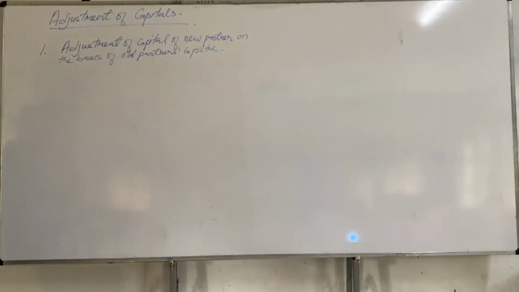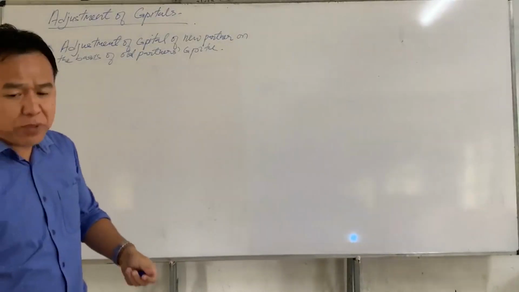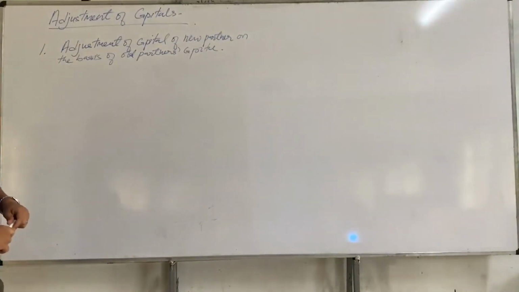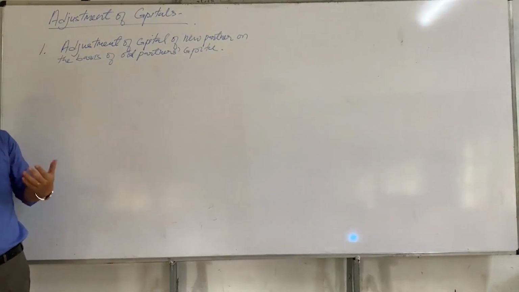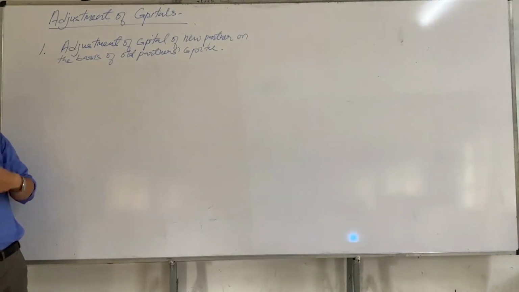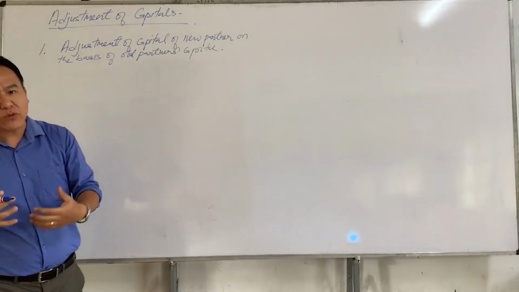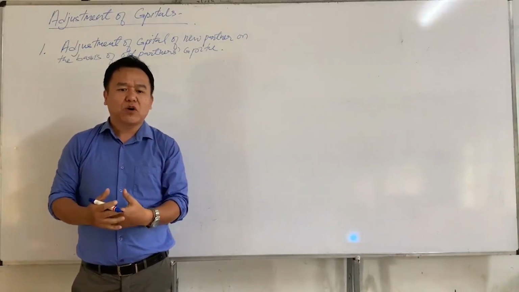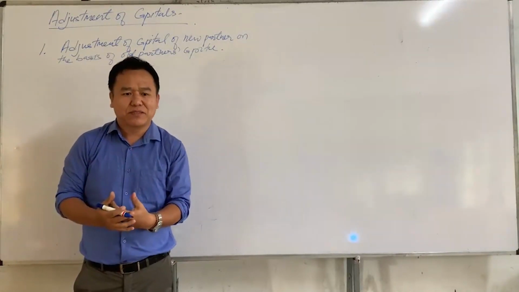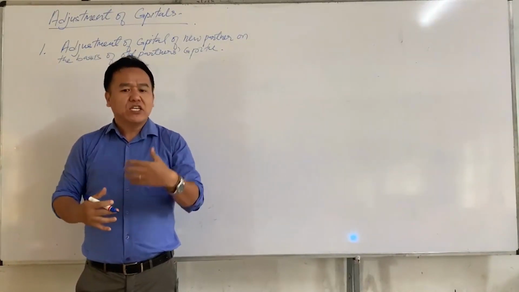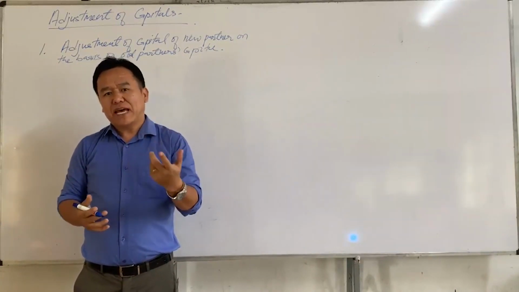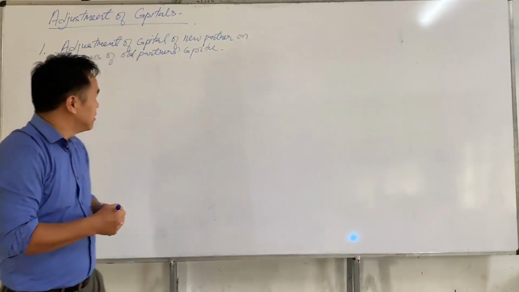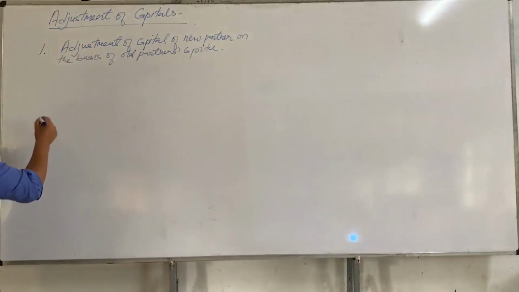So the first case is adjustment of capital of new partners on the basis of old partners' capital. So here what happens is, at the time of admission, sometimes a new partner's capital may not be given in the question. In that case, we have to calculate new partner's capital on the basis of old partners' capital. In order to calculate new partner's capital, we have 2 necessary steps. The first step is